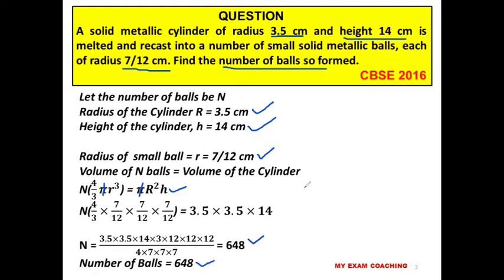One of the very important questions selected from CBSE paper 2016. This question is selected from surface area and volume. You are melting and recasting from one form to another. The important point we have to understand, students, is that the volume remains same. Whenever one form is melted and recast into any other form, the volume remains same. So you can equate volume with the volume of the new form. Kindly note it, then we'll go to the next question.